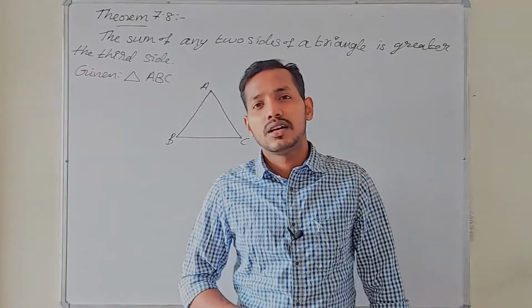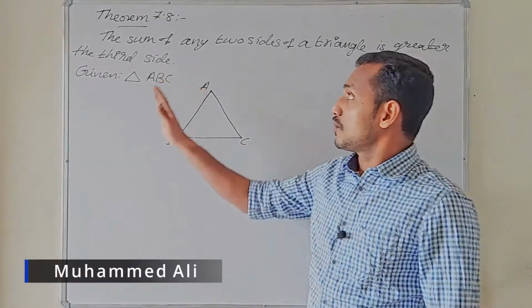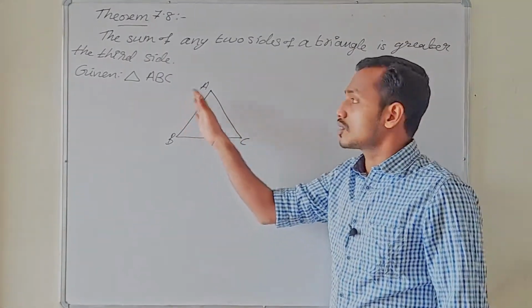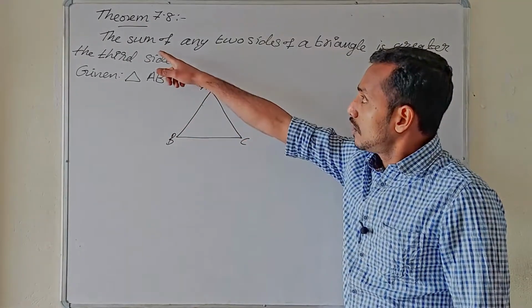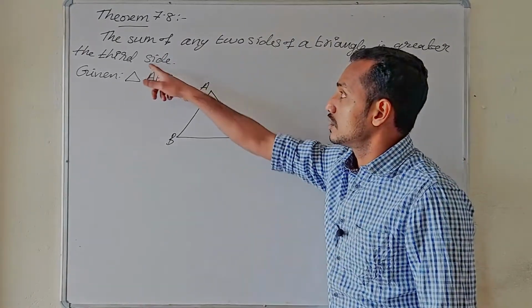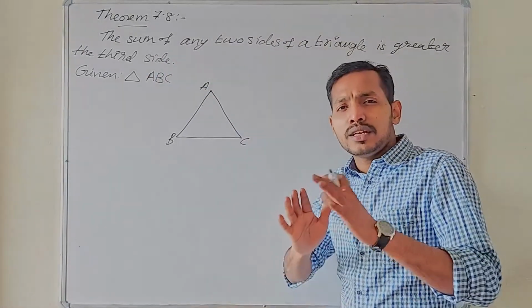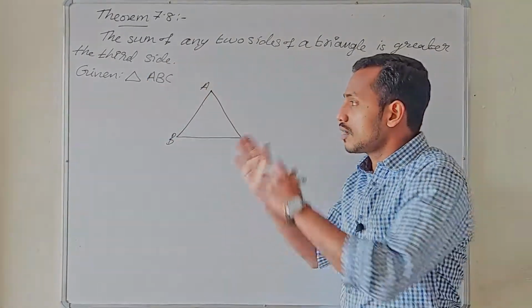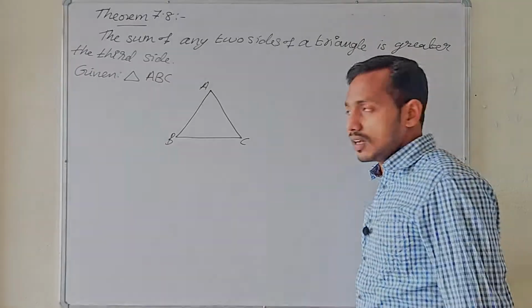Hello everyone. Today let's see the proof of theorem 7.8. That is one of the important inequalities regarding the triangle: the sum of any two sides of a triangle is greater than the third side. This is applicable to any type of triangle.